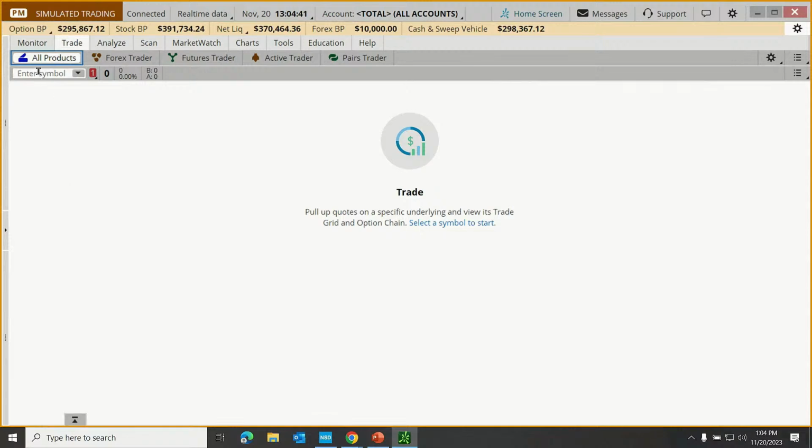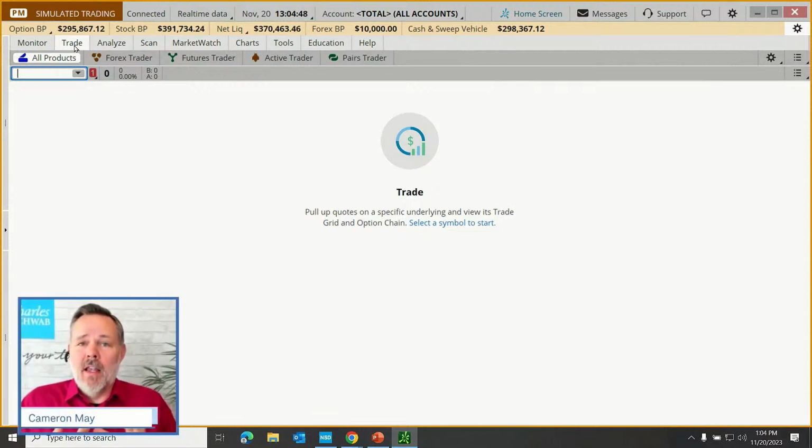Okay, so let's start to get acquainted with the Trade tab. I do think it's kind of exciting. If this were a live trading environment, it could be a nerve-wracking experience. We might be in here clicking on buttons, doing things that carry actual risk. Well, I'm in the Paper Money environment. This is simulated trading, so we can get ourselves acquainted and do some practicing with no risk. So how about we pop up here and load up the trade page.